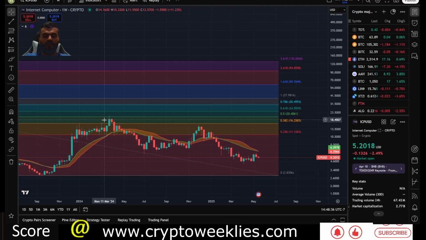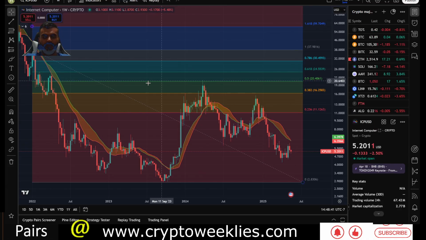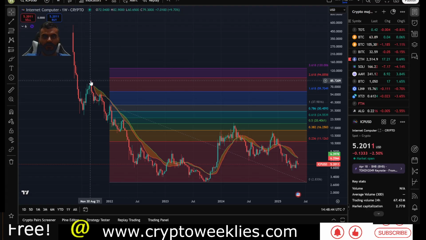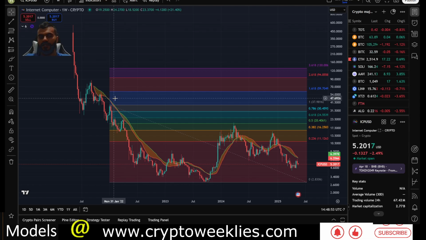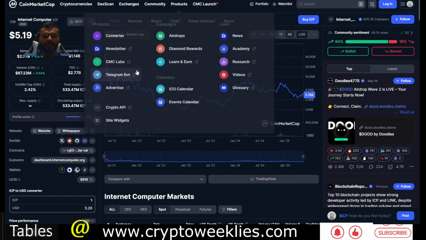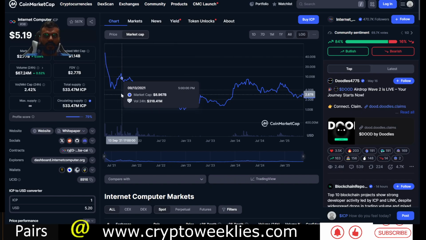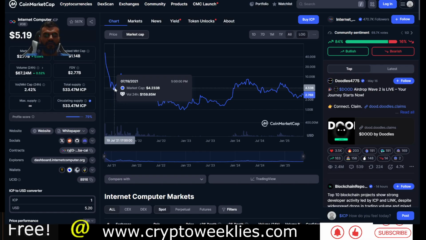Historically speaking, after a downturn, the first attempt at breaking through the 20-week moving average is harder. The next time around, you can look at these lower high structures using Fibonacci levels, considering ICP's high from November or January 2022. The initial phase of the 2021 launch for ICP was kind of controversial, with a lot of sudden price action. If you toggle between the price view and the market cap view, at one point the market cap was above 50 billion, but it slowly but surely declined to about 10 to 15 billion a couple of months after the initial launch.